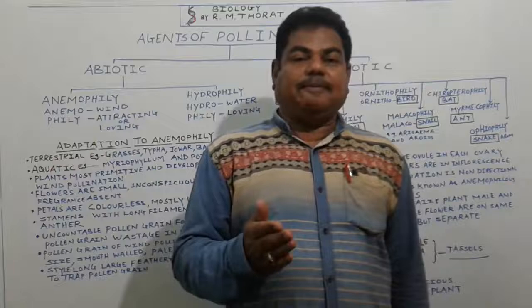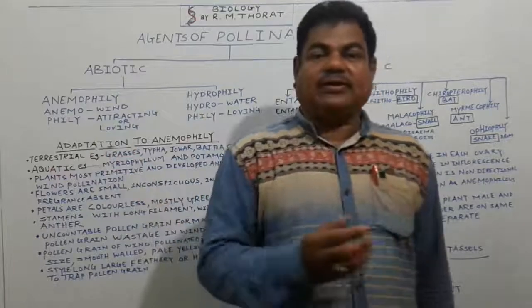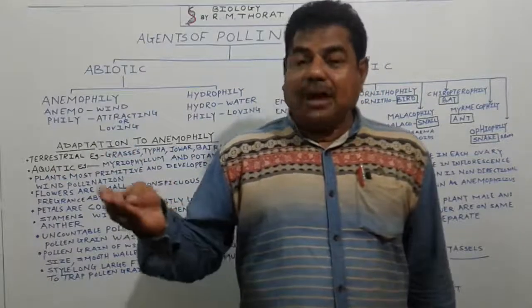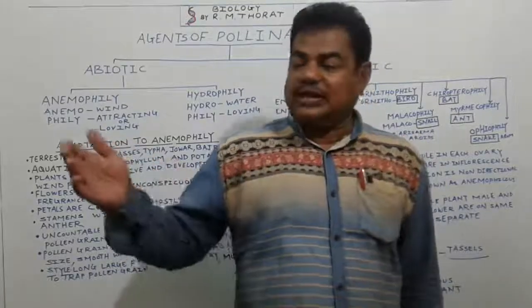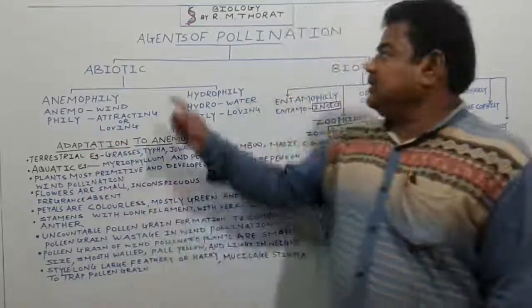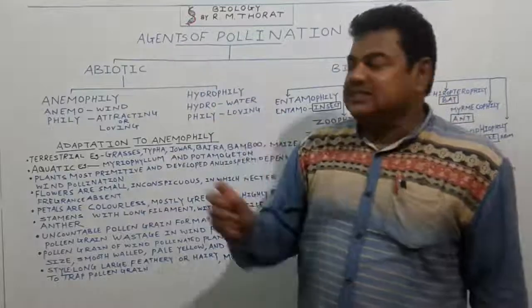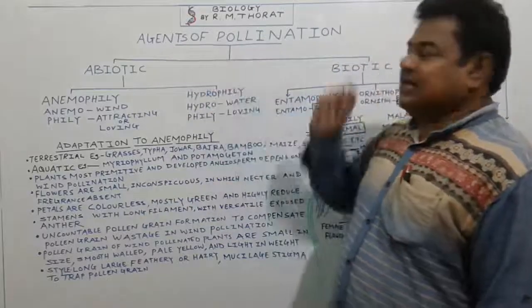Agents or agencies are required, means madhyam, means some mediator is required to transfer these pollen grains. That is agents or agencies of pollination.